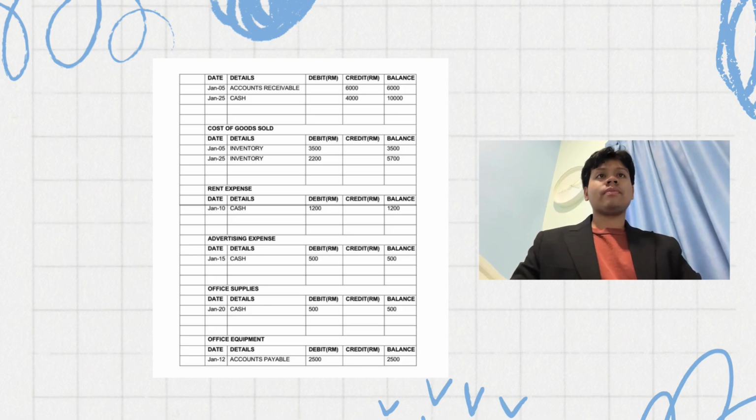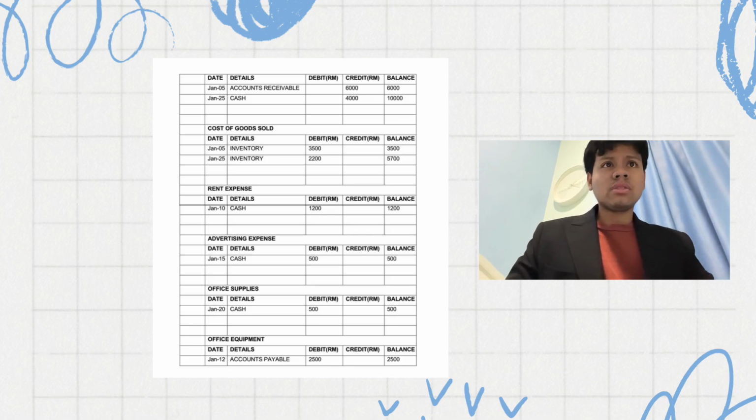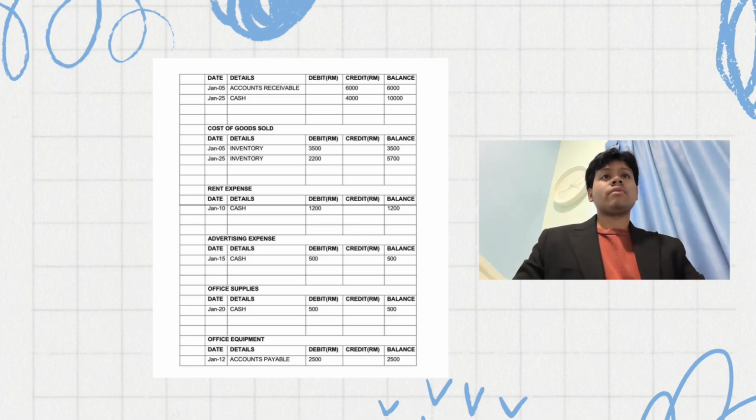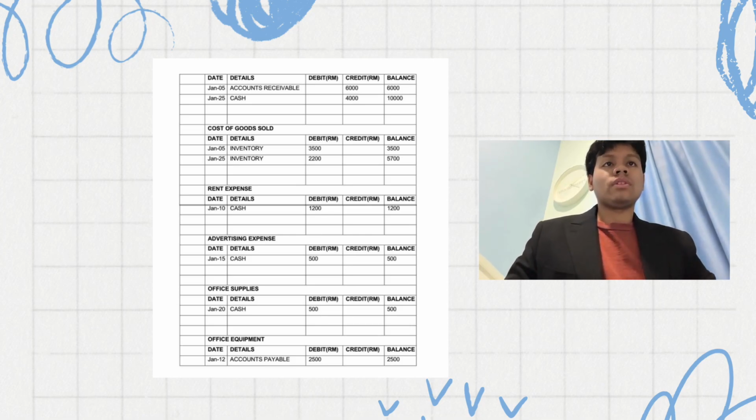After that is sales revenue. On January 5th, account receivable, credit 6,000 and the balance is 6,000. And January 25 is cash, credit 4,000 and the balance is 10,000. So for cost of goods sold, on January 5th, inventory, debit 3,500, balance is 3,500. And also on 25th January, inventory, debit 2,200 and the balance is 5,700, because of 3,500 plus 2,200.